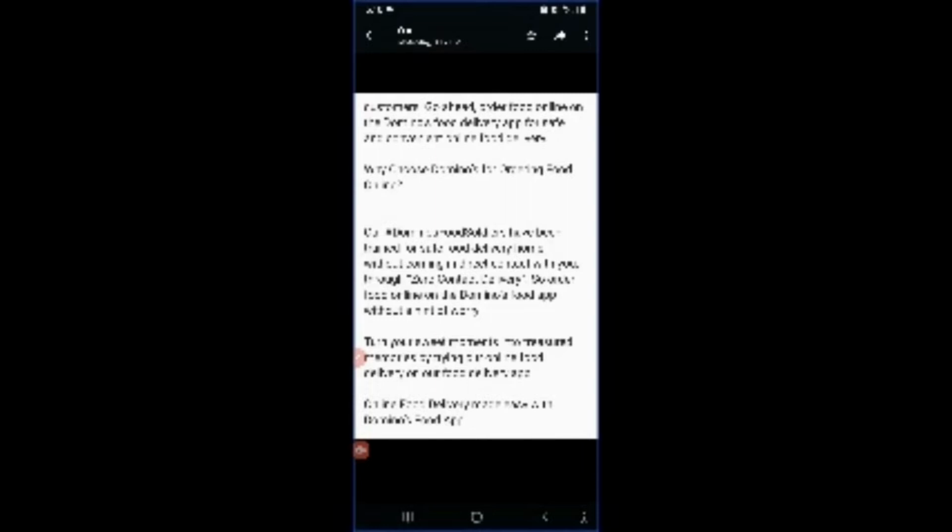So as you saw in Louie Voice Control, it describes the image also along with the text. Maybe the description is not always accurate, but it tries its best to describe the image also. What TalkBack does is it only reads the text, but what Louie does is it first describes the image, then it reads the text.